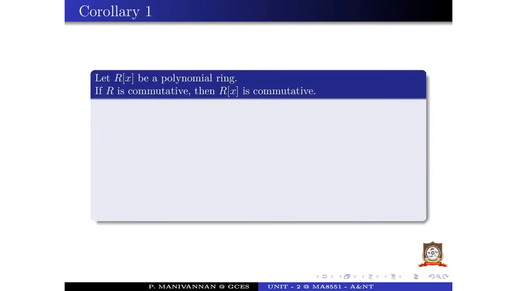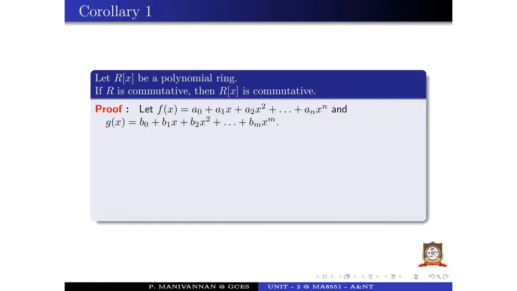In this video, we discuss this corollary number 1. Let R of X be a polynomial ring. If R is commutative, then R of X is also commutative. It is the result. For this proof, let us assume two polynomials f of x equal to a0 plus a1x plus a2x square plus etc. plus an x power n, and g of x equal to b0 plus b1x plus b2x square plus etc. plus bm x power m belongs to R of x.